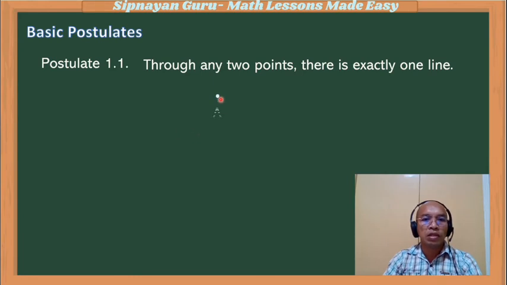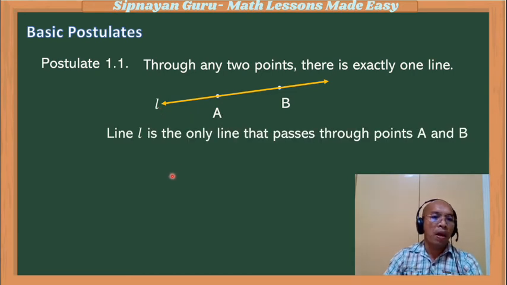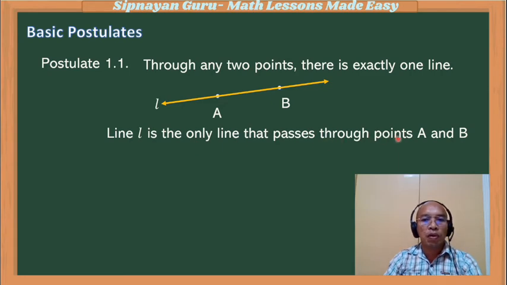For example, this is the first point, point A, and we also have another point here, point B. If there are two points, you can make one line, or there exists a line. You can name this line L, or line AB. So line L is the only line that passes through points A and B.